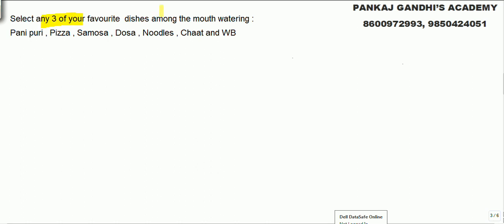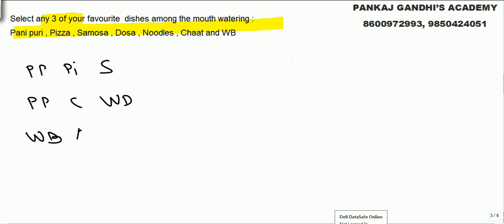I ask you to select 3 favorite dishes among these 7: pani puri, pizza, samosa, dosa, noodles, chaat, and WB. You may not know what this WB is; later on I'll tell you. Now it can be pani puri, pizza, samosa. It can be pani puri, chaat, WB. It can be WB, noodles, and the dosa. I have not asked you to put a sequence here.